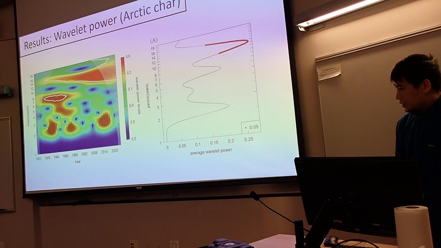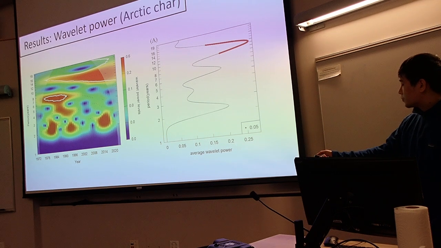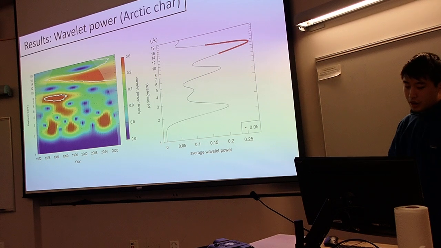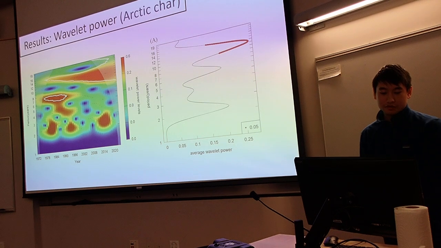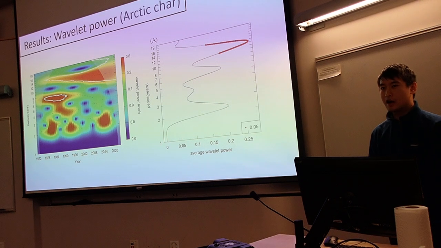So for Arctic char, which was originally the focus of my study, on the left here is the wavelet power distribution produced by the model. Our x-axis is our time series from 1972 to 2023. Our y-axis is our periodicity. So basically, how many years does it take for the average body size in the population to start at a low, rise up, and then fall again?